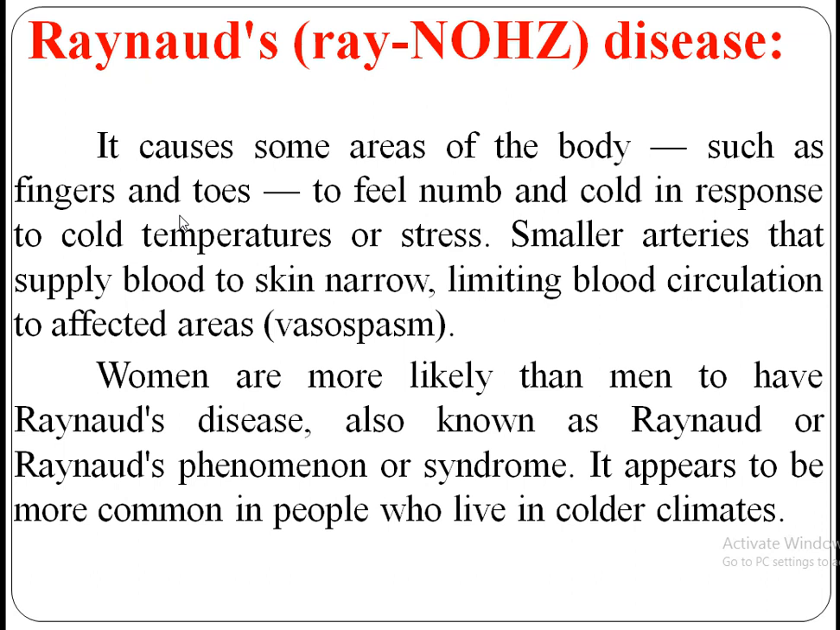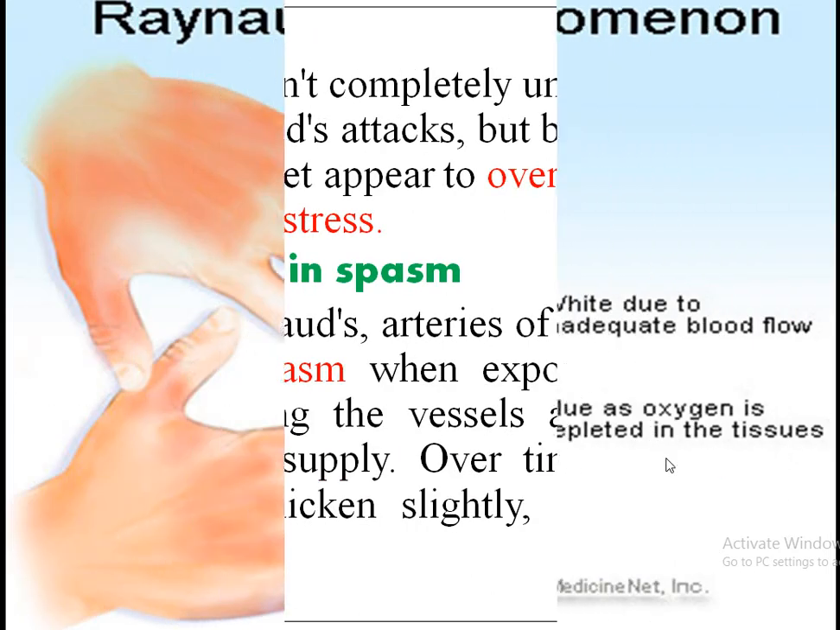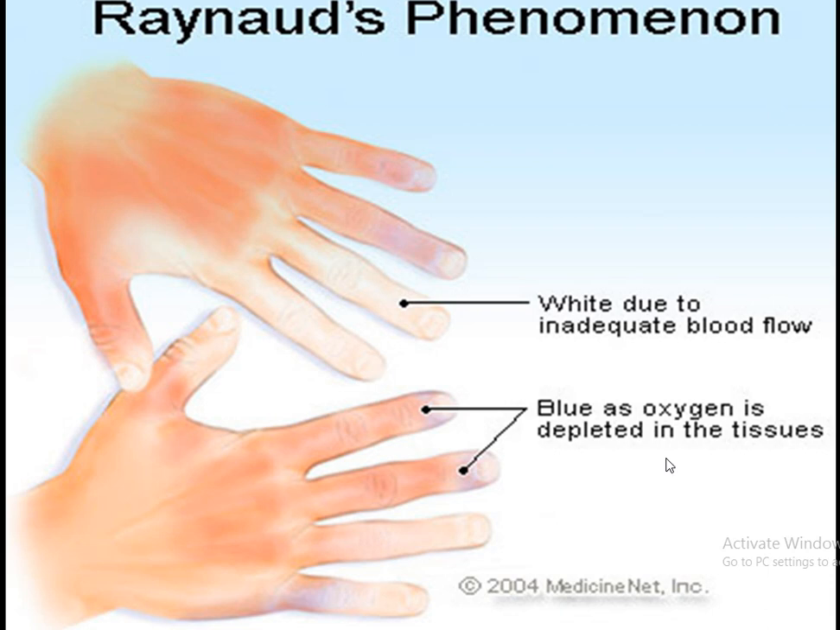The main thing is the overreaction to the cold temperature with vasospasm: cold fingers or toes, color changes in skin in response to cold or stress, numb and prickly feeling or stinging pain upon warming or stress relief. But the most important thing is that the color of the skin first turns white, then often turns blue. You can see it in this picture, in which the white is due to inadequate blood flow and the bluish coloration is as the oxygen is depleted in the tissues.